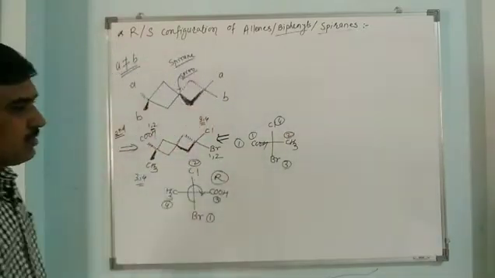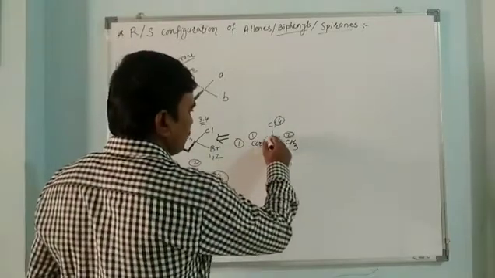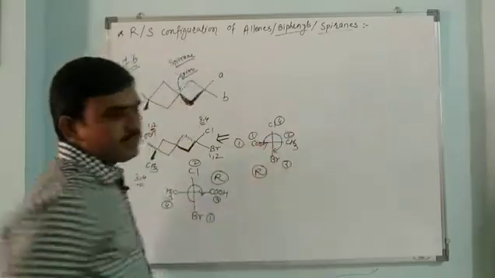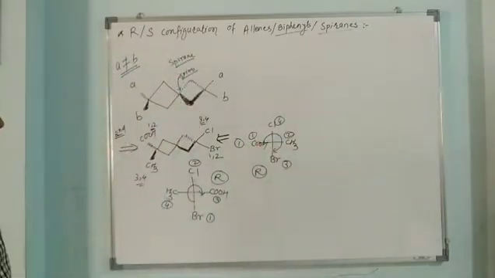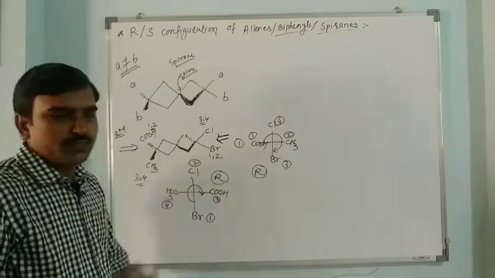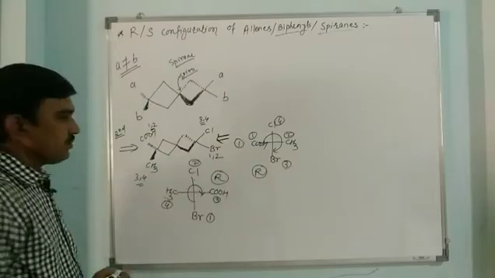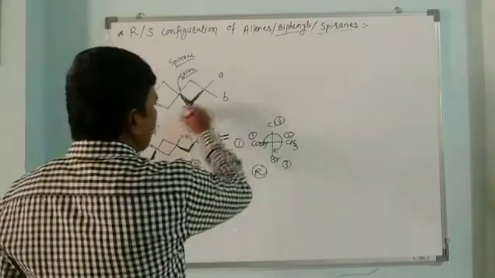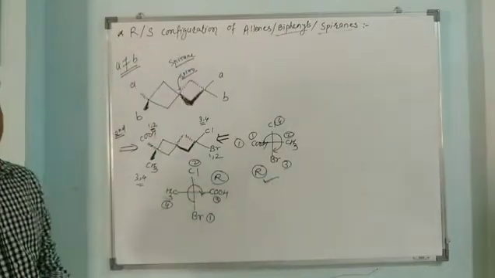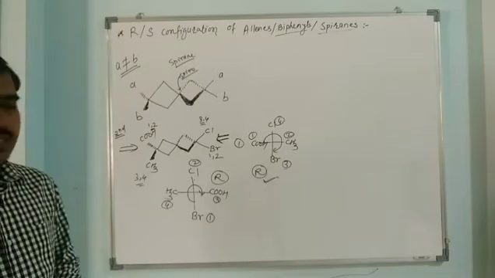Ignore the fourth one and see the sequence of 1, 2, 3. Configuration is R, clockwise direction. The arrangement of the 1, 2, 3 groups is clockwise, so the configuration is R. So the same configuration we can achieve whether we look at the molecule from this way or this way. The same approach gives the same configuration. We can view from either end, but the configuration should not change.